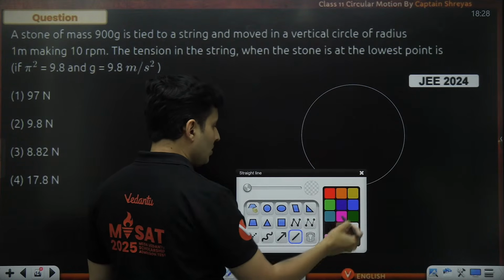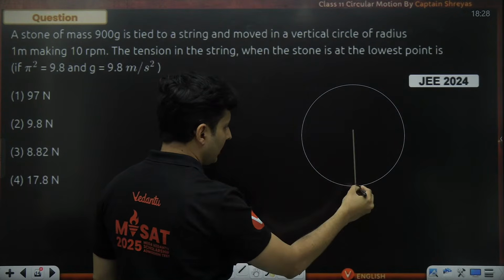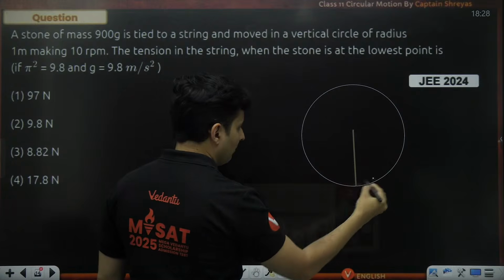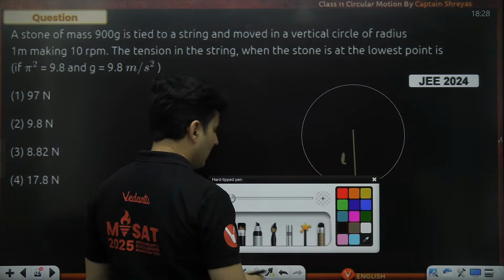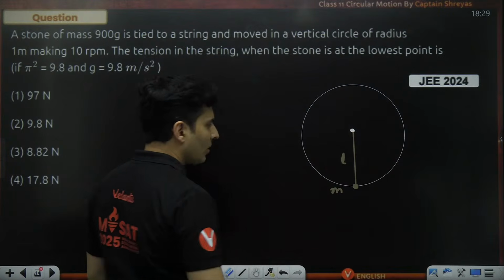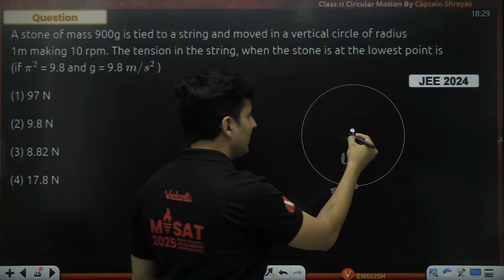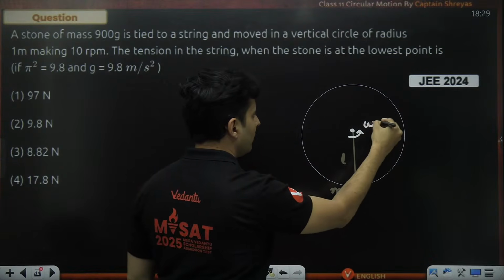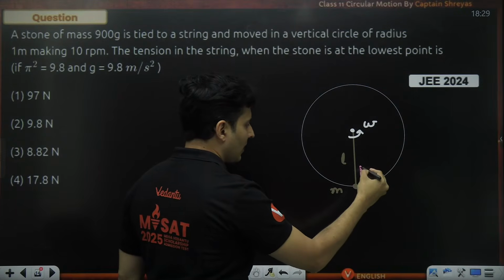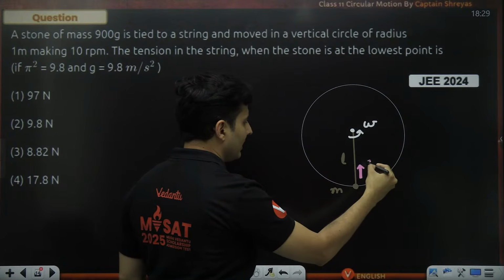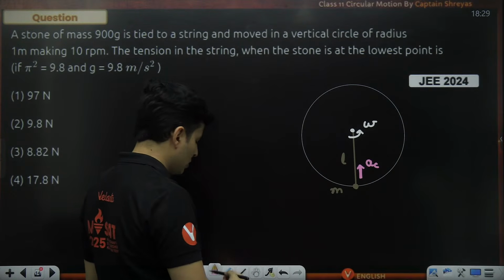So this is my string like this. This is the mass over here. This is the length. This is the hinge point. And is the velocity given? No. RPM is given. That means omega is given to me. Now, if you see what the forces are, first of all, there will be some kind of acceleration towards the center because it is going in a circular path. So centripetal acceleration should be there.